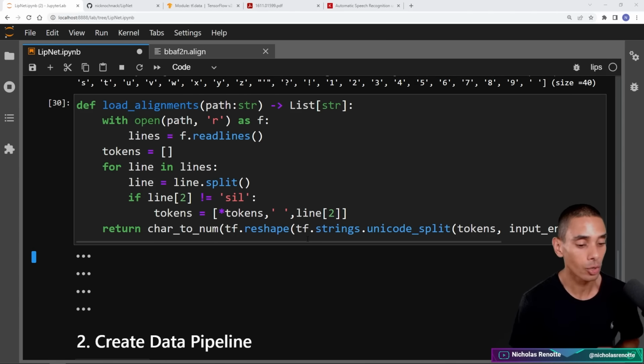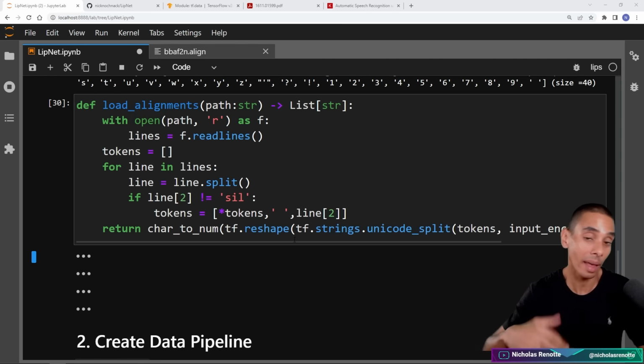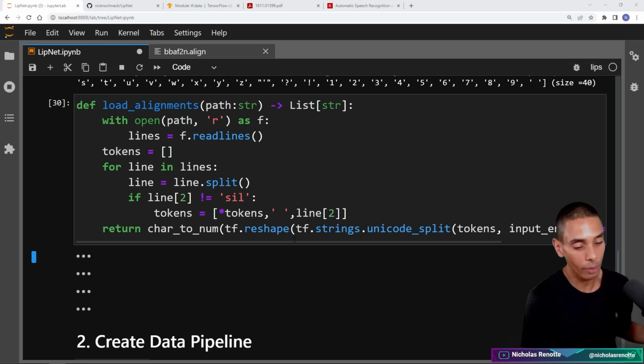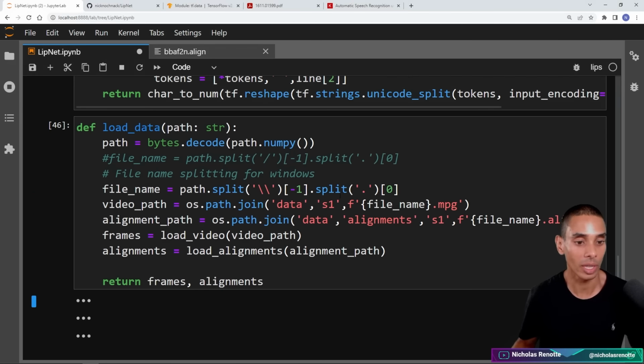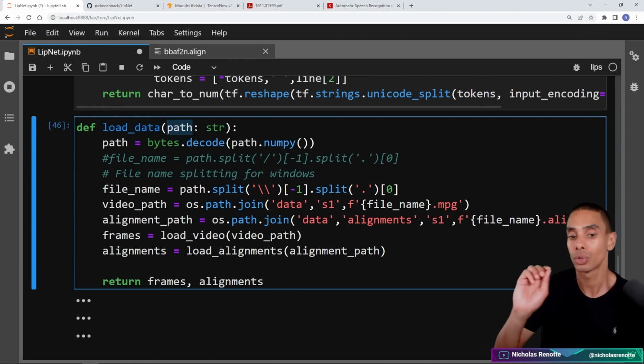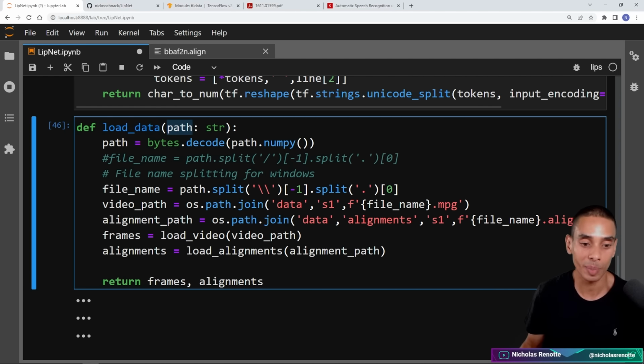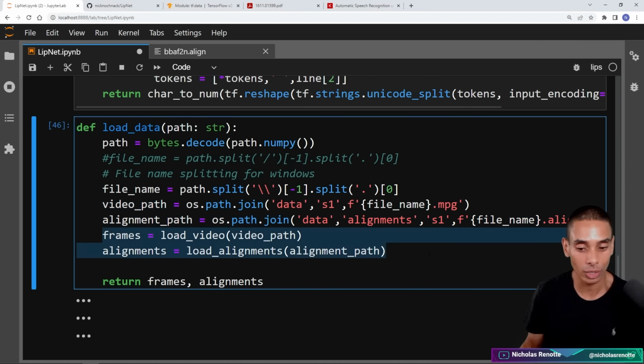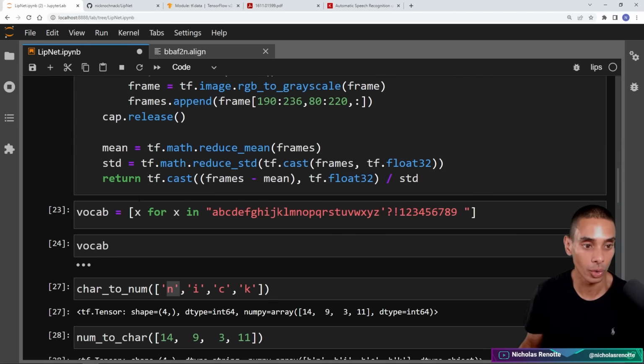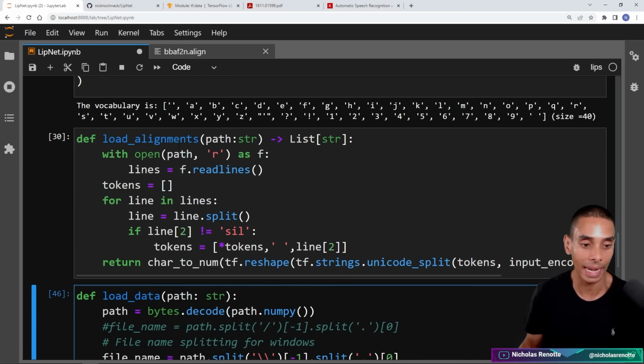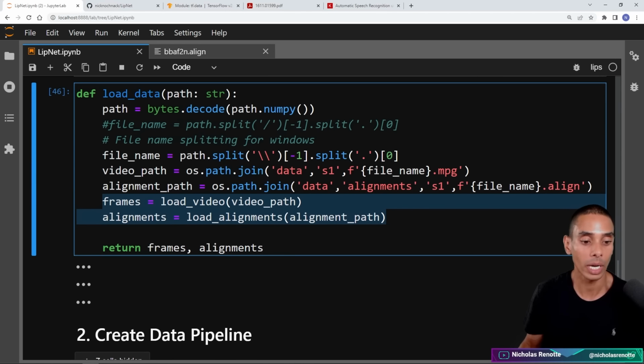Now, there's one last thing that we need to do before we can go on ahead and test this out. We need to load the alignments and the videos simultaneously. So we're going to extract both of those paths, and we're going to return the pre-processed videos and the pre-processed alignments together. So we need a load_data function. This is going to take in the path to our video. We are then going to split it out and convert it so that we have a video path and an alignment path. What we're then going to do is use both of our functions. So we're going to use our load_video function and our load_alignments function over here, and we're going to return the frames and the alignments out of each one of those functions.